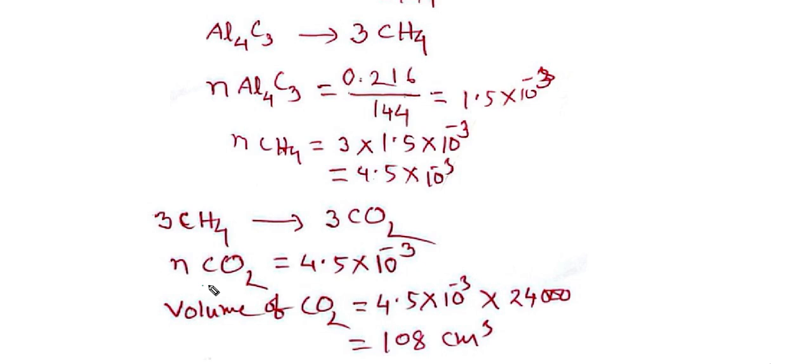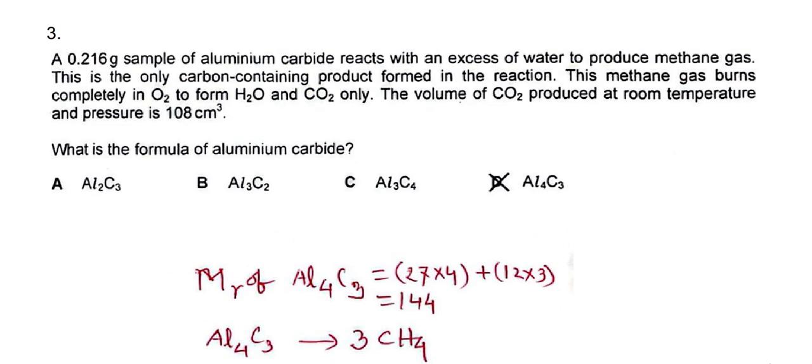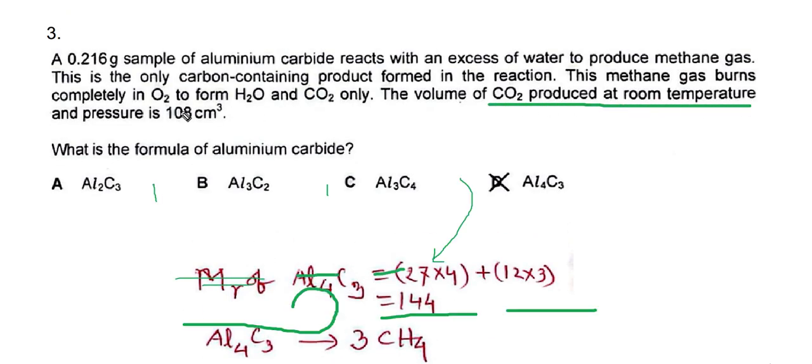Moles of carbon dioxide will be the same as methane, because the ratio 3:3 means 1:1. So moles of carbon dioxide equal moles of methane, 4.5 times 10 to the power minus 3. Now volume of carbon dioxide will be number of moles times molar volume, 24,000 centimeter cube. So the answer is 108 centimeter cube, the volume of carbon dioxide produced that is given.